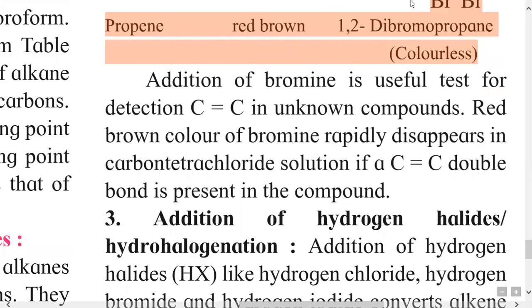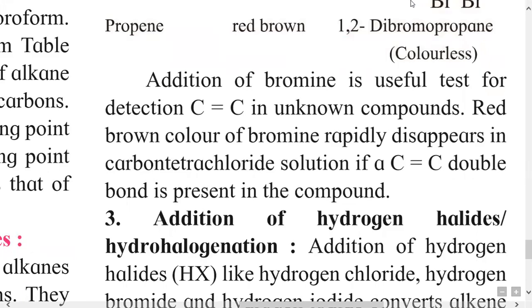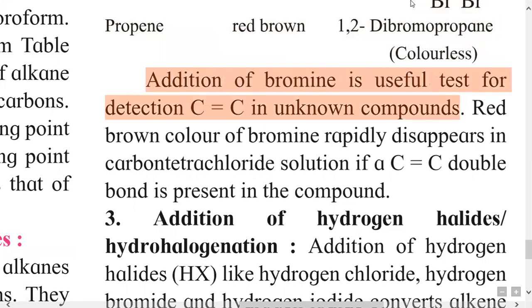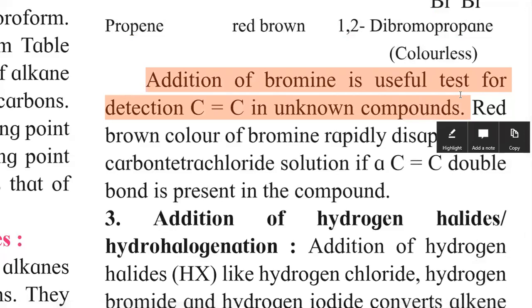Addition of bromine is a useful test for detection of carbon-carbon double bond in an unknown compound. So how will you identify a carbon-carbon double bond in an unknown compound? If red-brown bromine liquid is added to the unknown compound, and the color of the product is colorless, then addition takes place due to the presence of a carbon-carbon double bond.